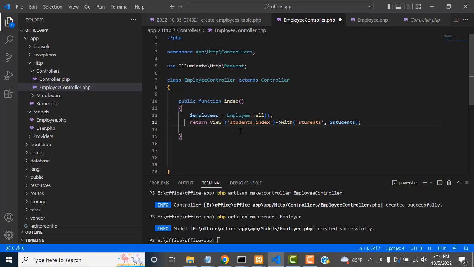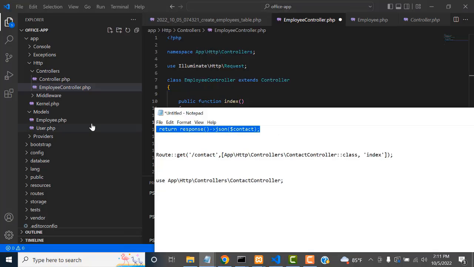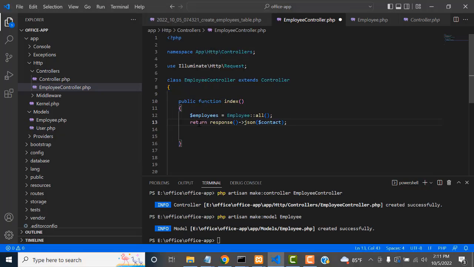This variable you call as a JSON format. This one is a return view, we don't need this one. Instead of that, you type it in JSON format. You have to write it as a JSON form. The format is: return response arrow JSON, employees. All this employee information is loaded and passed to the controller, assigned to this variable, and loaded as JSON format. This is the thing we have to write.